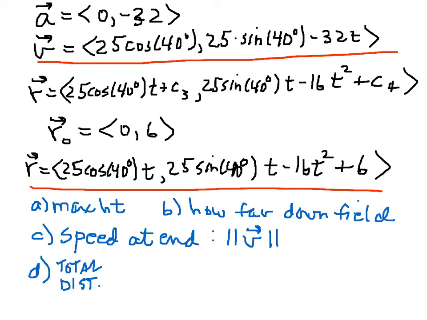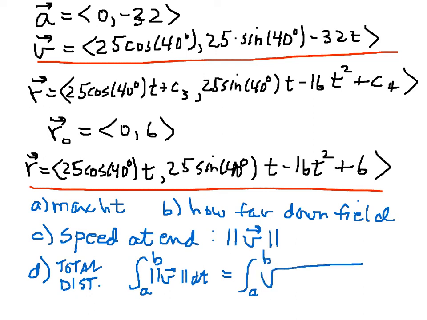And finally, to find the total distance that it traveled, that's simply going to be the integral from a to b of the speed, which looks like that. And that'll be the same as the definite integral of the square root of the x component squared plus the y component squared. And that'll give us the total distance. And notice how similar that is to the arc length of a parametric curve. Polar is still yet to come.